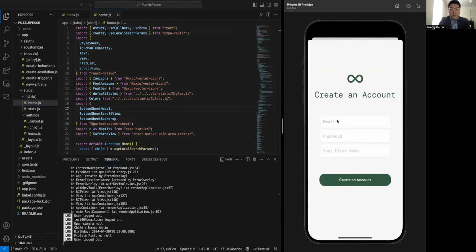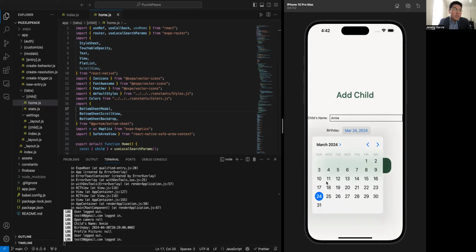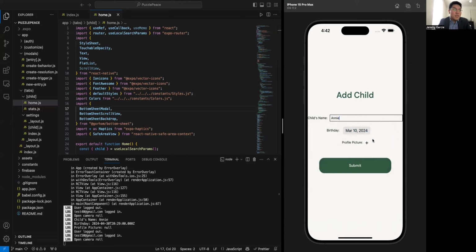So to create a new account, we can create a random profile with your email, password, and name, and create an account that's saved in our Firebase database. This is still a work in progress, but you're supposed to be able to create a new child by entering their name, and then input their birthday with this select component. We also want to be able to add profile pictures to make it more personable for each child.